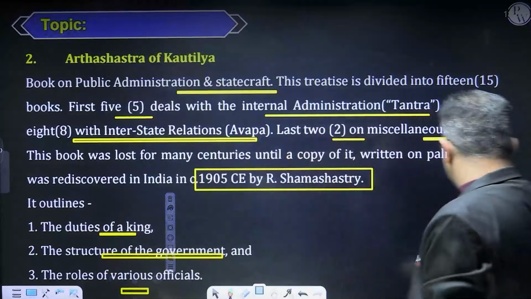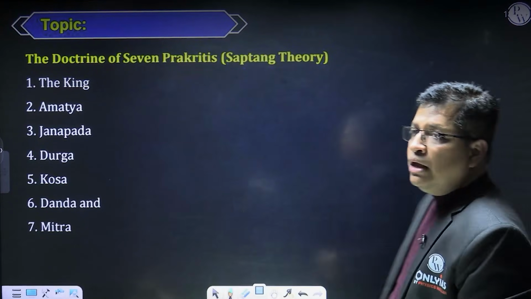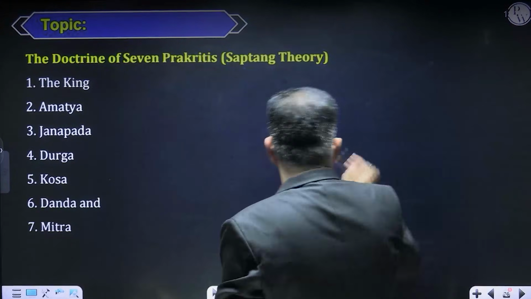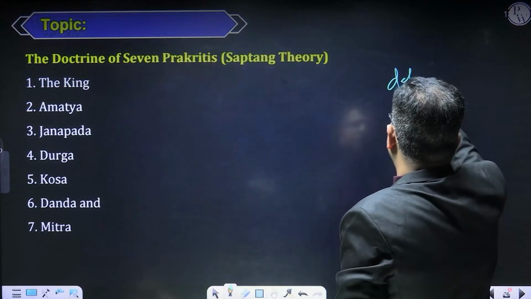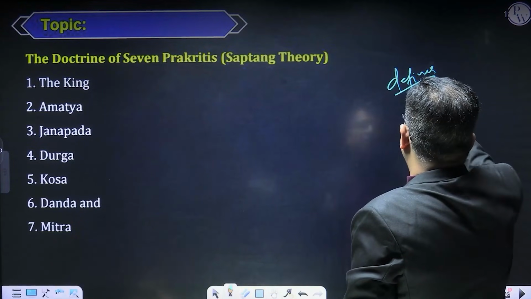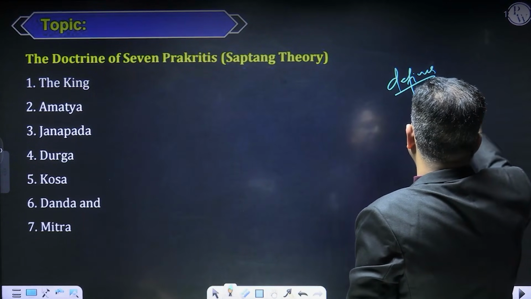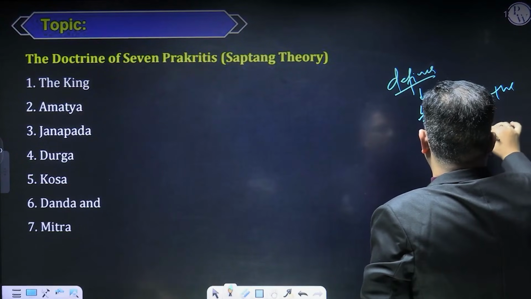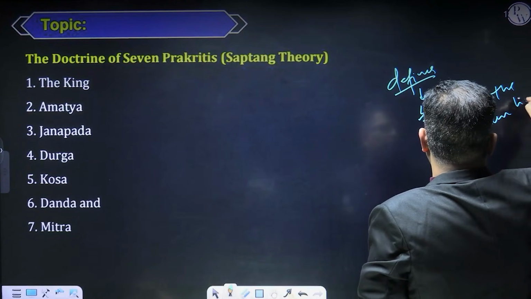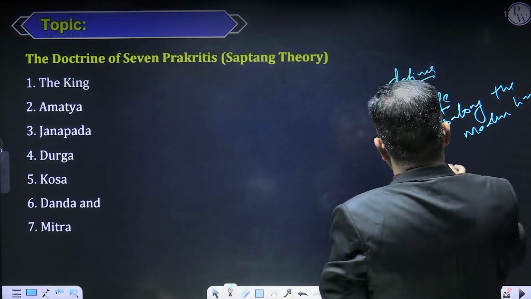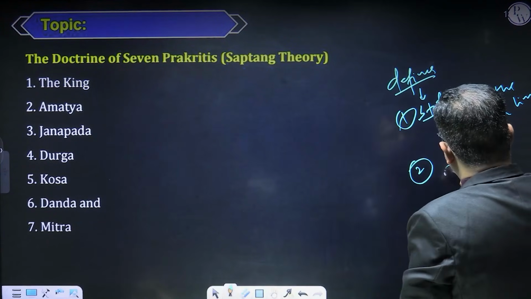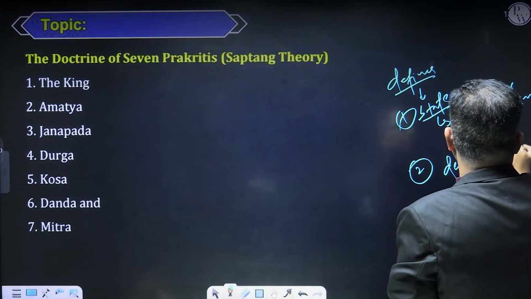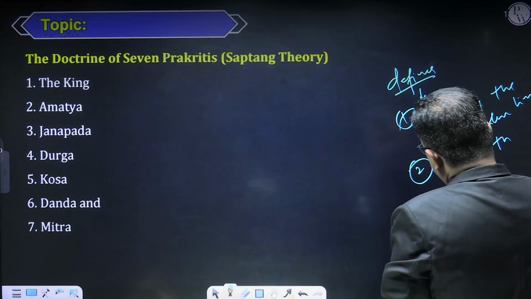Even this book also defines a state, and this state is defined along modern lines, right? This is the one thing. Then this book also deals with the different elements